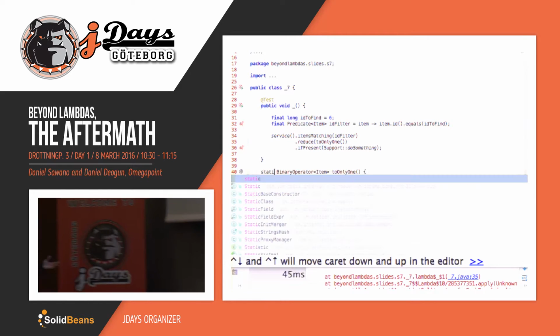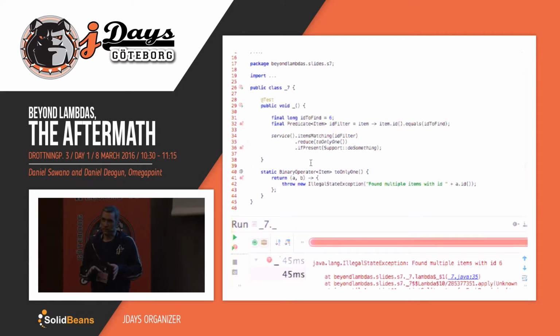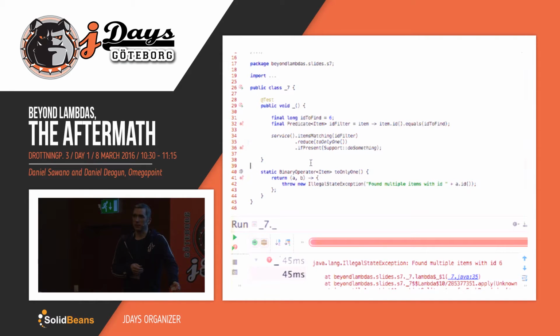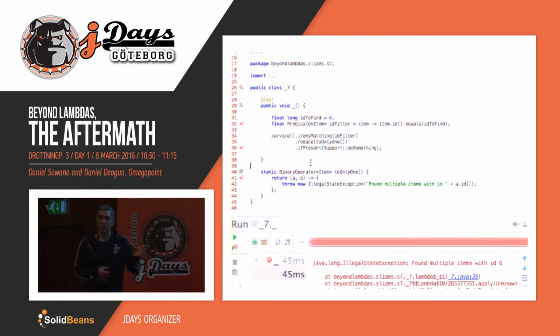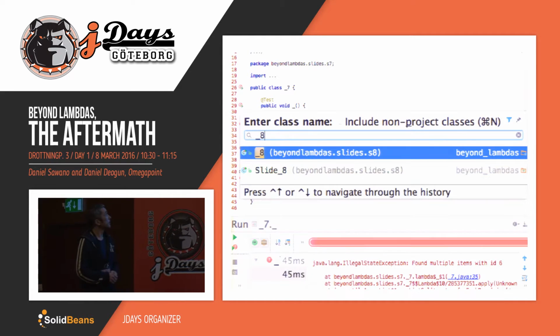Okay, so now we're using reduce instead. I guess the takeaway here is, when you write find first or find any in this kind of construct where you only want one element from the stream, think again. A lot of times it's because you're making some kind of assumption, and you think that the easiest way to get just that single element is by using find any. But you might actually introduce possible bugs. And it's very common to see when you're starting to convert pre-Java 8 code into Java 8. That's when you start seeing these types of constructs. So let's move on.